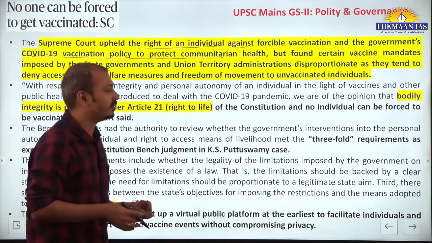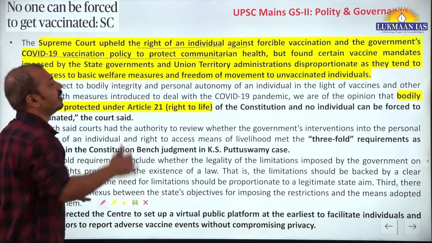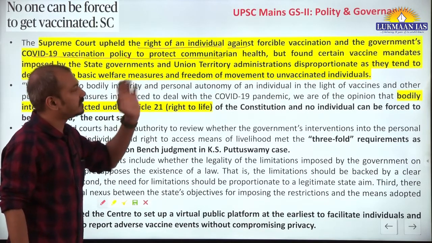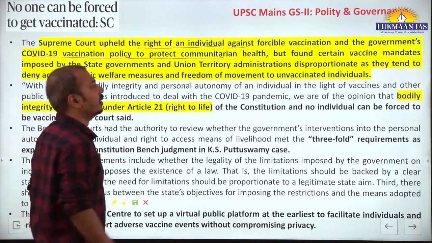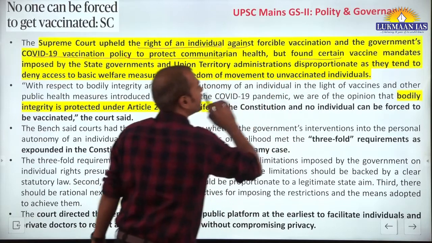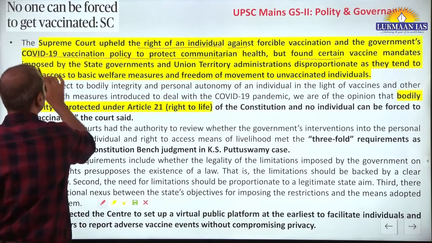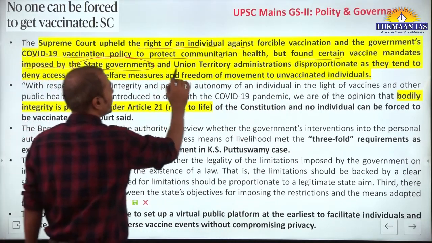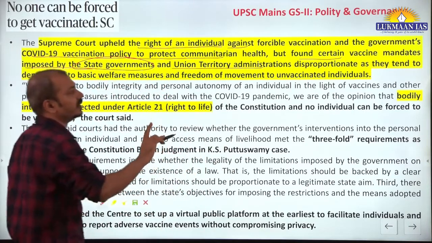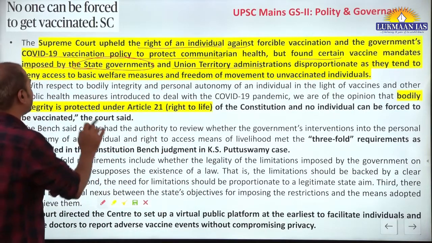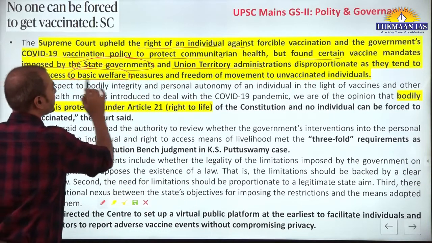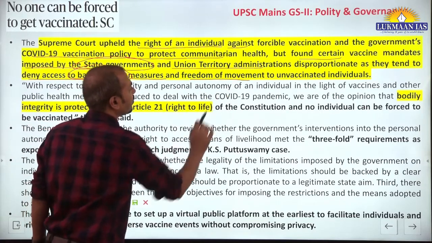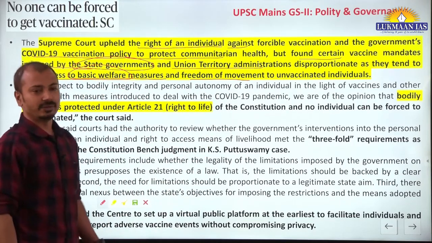To vaccinate the people. So, let's say the government decision was upheld, but it found that certain vaccine mandates imposed by state governments and union territory administrations were disproportionate, as they tend to deny access to basic welfare measures and freedom of movement to unvaccinated individuals.